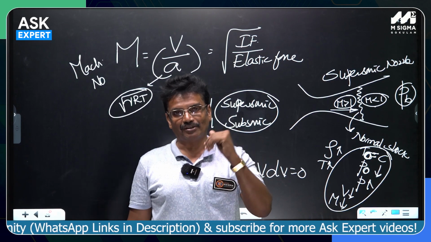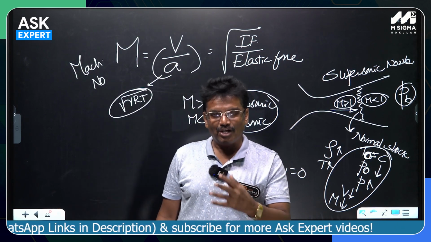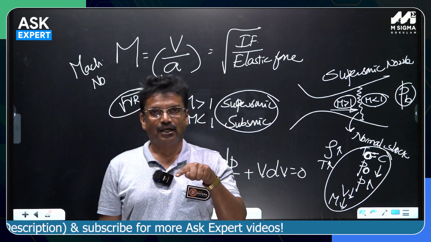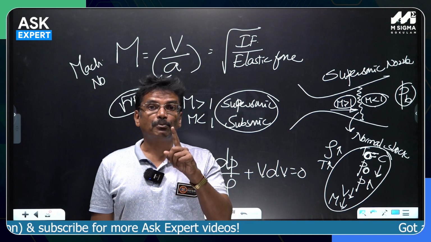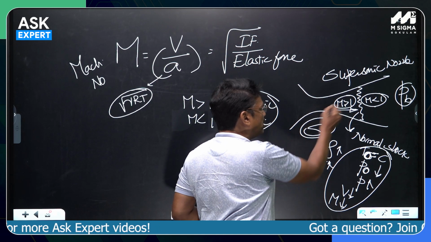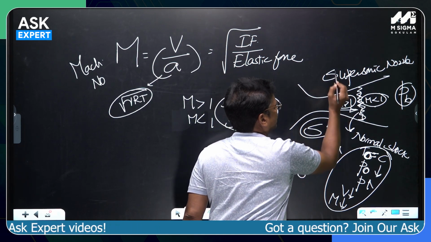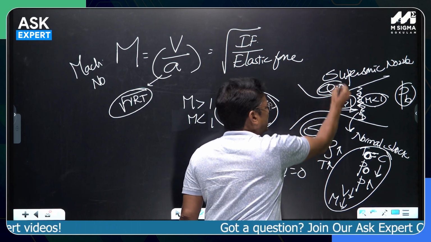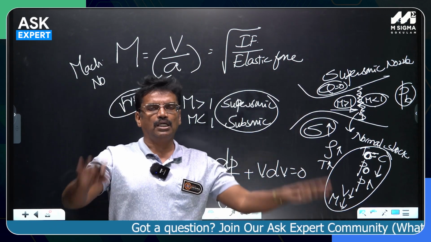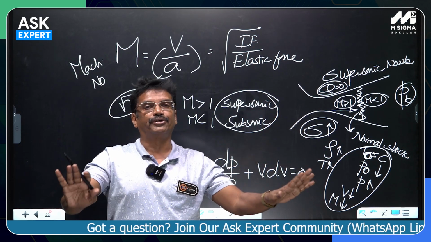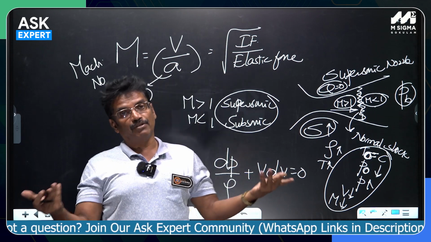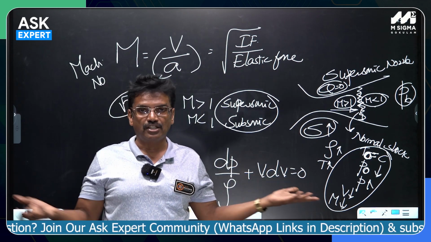Then how about the entropy? Because we are finally moving around that entropy, a second law of thermodynamics property. Entropy greatly increases. Not just increases, greatly, because lots of irreversibilities are there. It is adiabatic, no doubt it is adiabatic. Any nozzle is by default adiabatic, any diffuser is by default adiabatic. Friction will be there or may not be there. If friction is not there, well and good, it is isentropic.